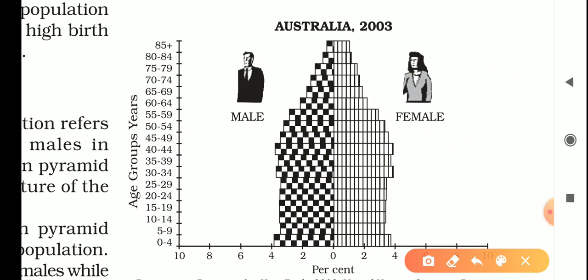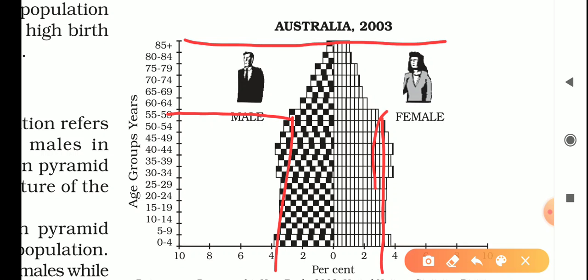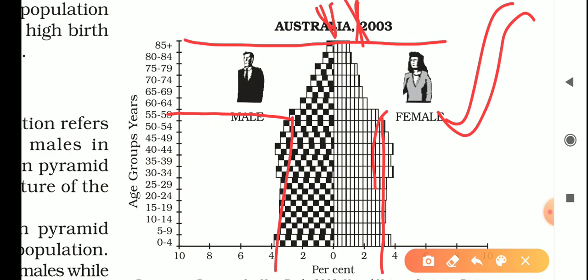See this one, 55 to 59. Here females are a little more and males are less. And also see the top one, 85 plus. Males are less and females are just double. So in this way we can see that this is a very important technique to know the age and sex of the population.